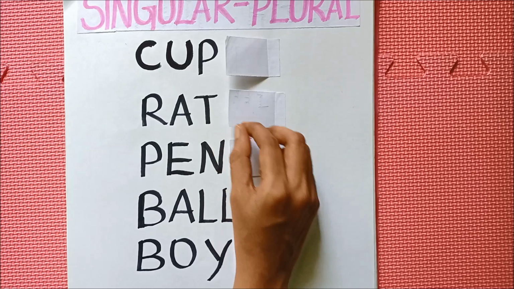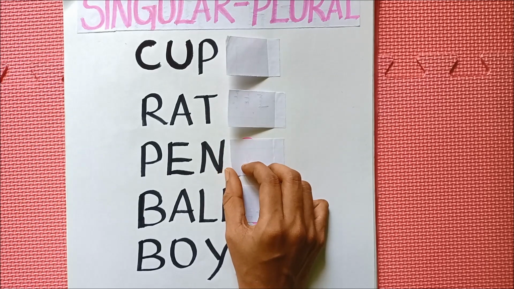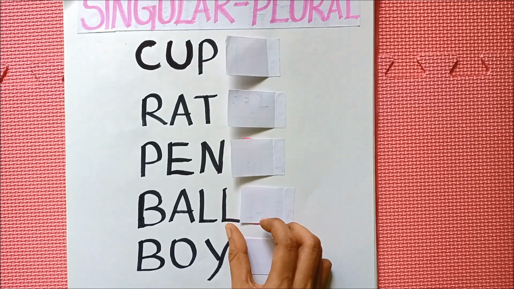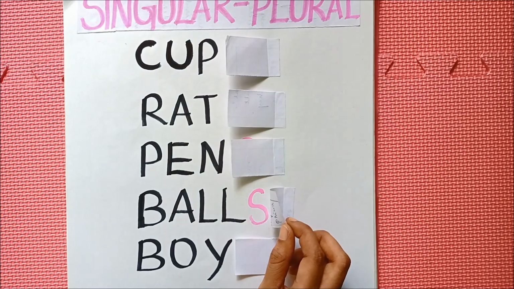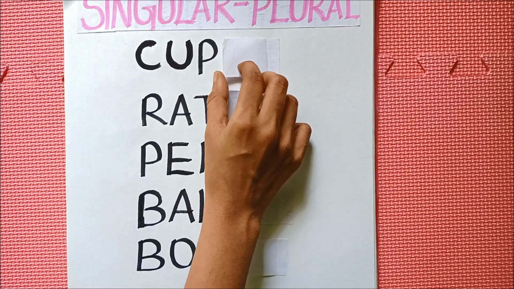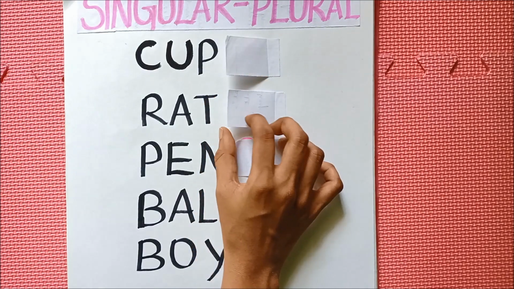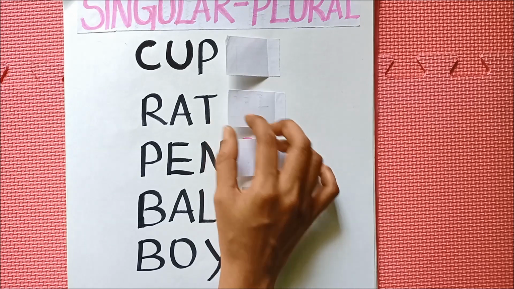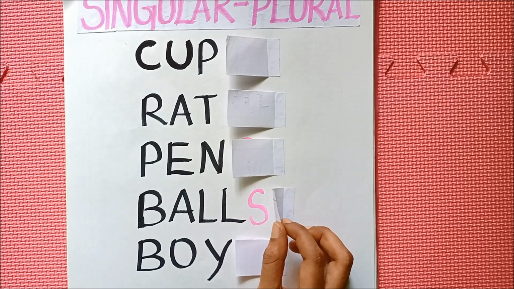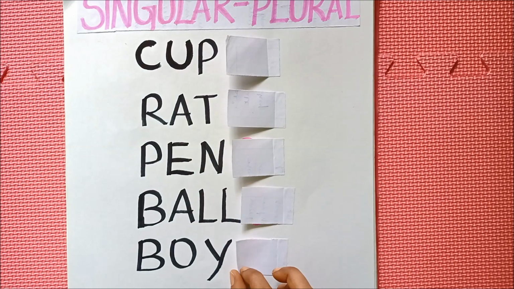Rats. And pen. What is the plural form of pen? Pens. Ball. What is the plural form of ball? Balls. And the last one is boy. Boy is the singular form, and what is the plural form of boy? Boys. So cup, cups. Rat, rats. Pen, pens. Ball, balls. Boy, boys. Have you understood this, students?